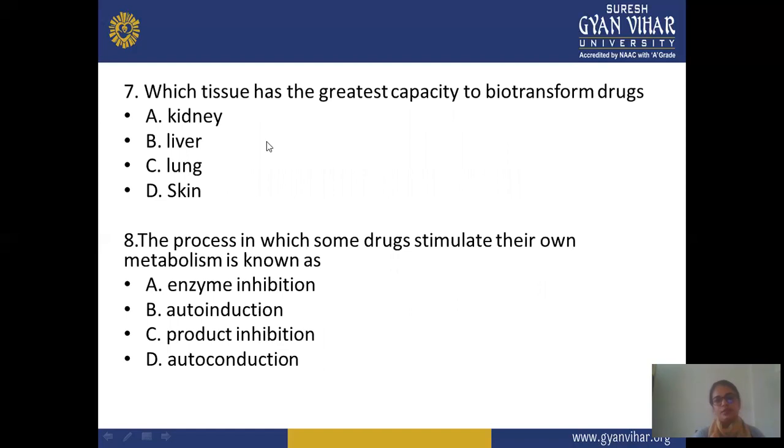The seventh question: which tissue has the greatest capacity to biotransform drugs? A is kidney, B is liver, C is lung, and D is skin. And the eighth question: the process in which some drugs stimulate their own metabolism is known as: A is enzyme inhibition, B is autoinduction, C is product inhibition, D is autoconduction.